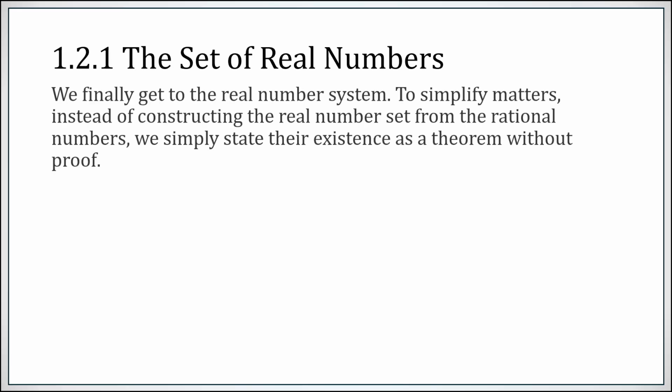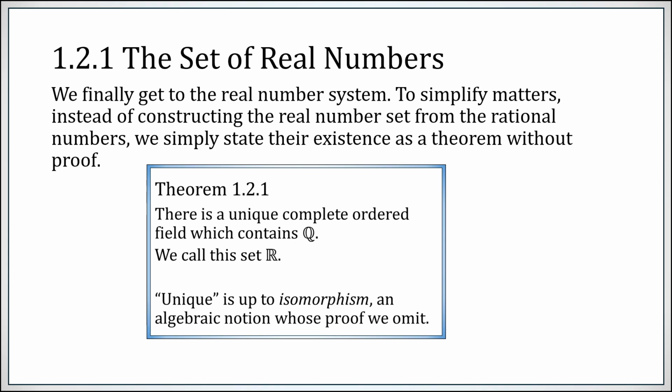So moving on, we finally get to the real numbers as a number system. To simplify matters, instead of constructing these formally out of the rational numbers, beginning with the integers, beginning with the naturals, and so forth, we just are going to state their existence. And here it is. There is a unique, complete ordered field containing the rational numbers, and we call this unique, complete ordered field containing the rational numbers the real numbers.